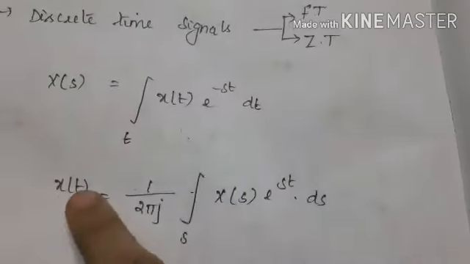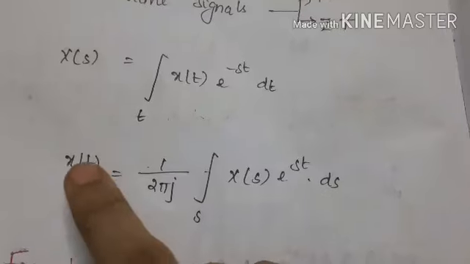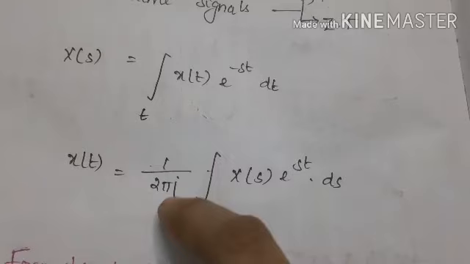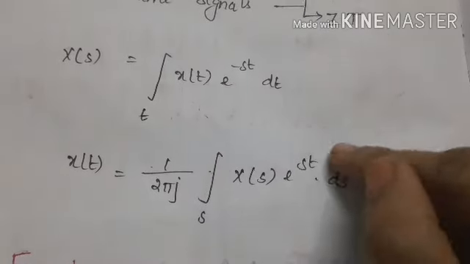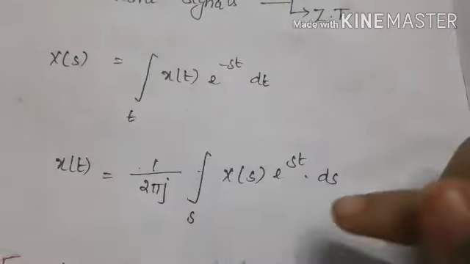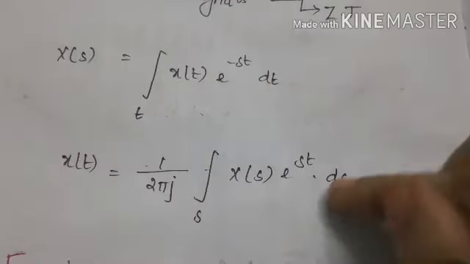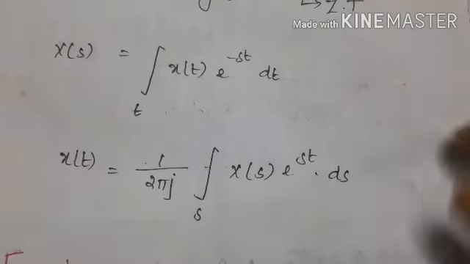Then, for the inverse Laplace transform, we are going to find x of t from X of s. So, x of t is equal to 1 by 2 pi j integral of X of s e power plus st ds. Here we have minus st, and here we have plus st into ds. This is our inverse Laplace transform.